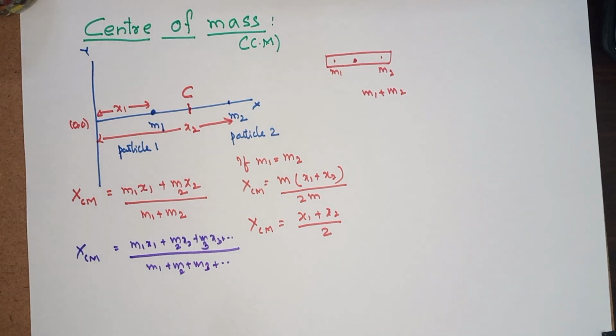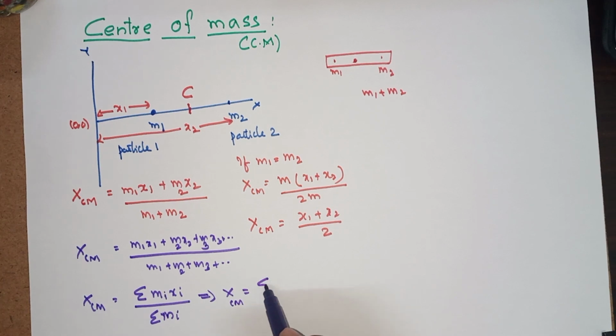Such many particles are considered, with their locations from the y axis taken as x coordinates. So in general we write it as sigma mi xi by sigma mi. The summation over the number of particles gives the total mass, so we can simply write xcm is equal to summation mi xi by capital M, the center of mass location of the x coordinate.